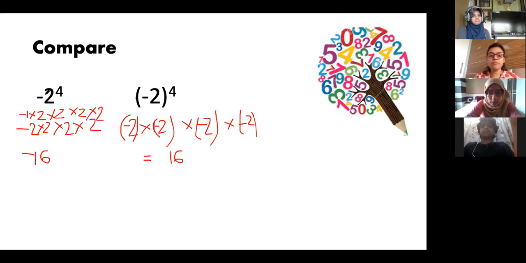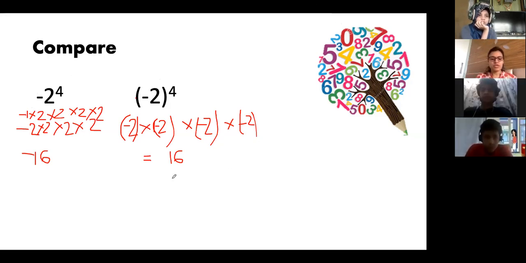This is a common mistake that we make. Whenever the bracket is not there, you keep the minus sign and just find 2 raised to 4, which is 16. And if you put minus 2 in a bracket, that means the whole minus 2 is the base, so you have to multiply the full minus 2, 4 times. Is the doubt clear, everyone? Farhana, is it clear now? Amina? Yes.